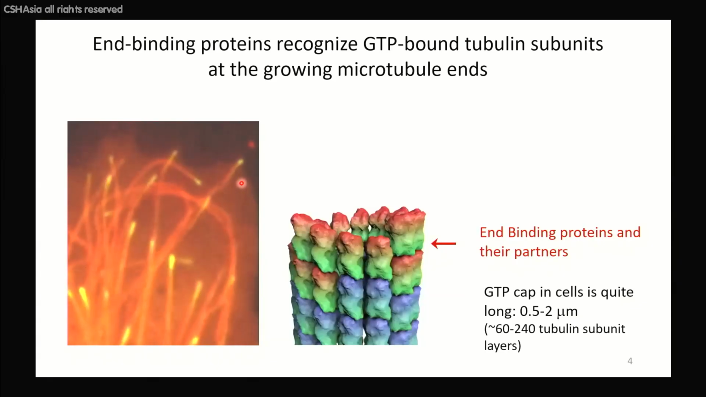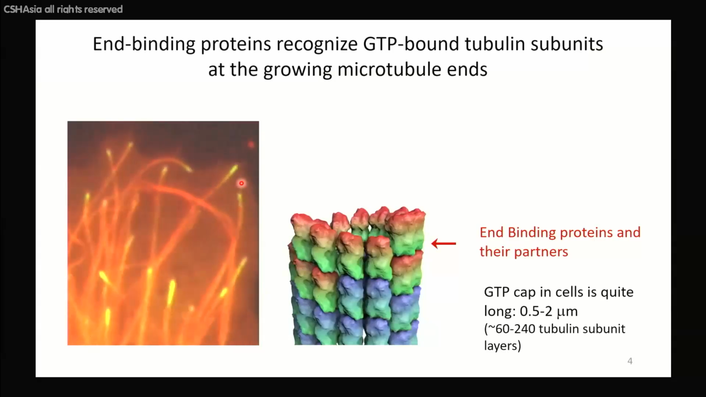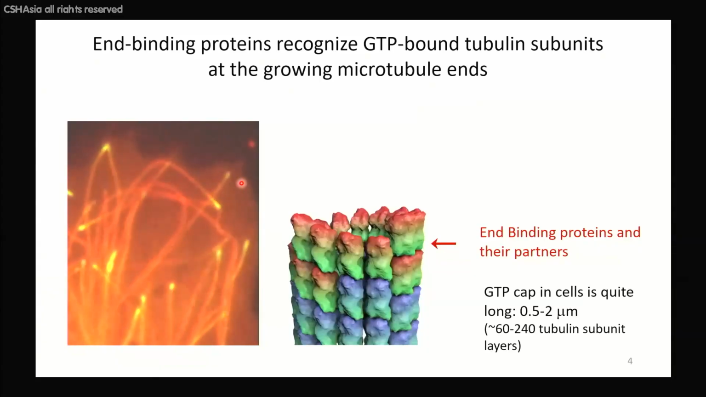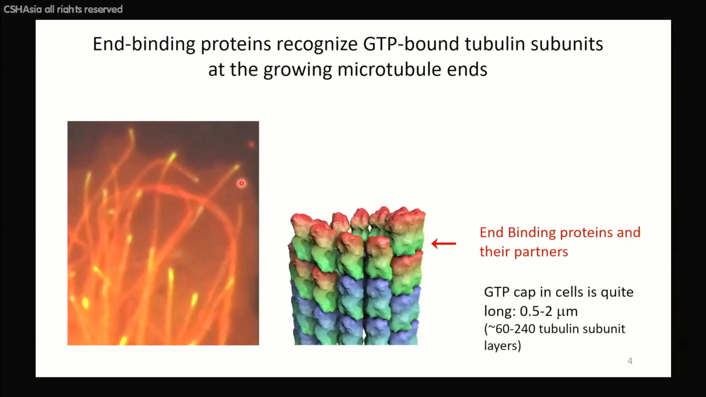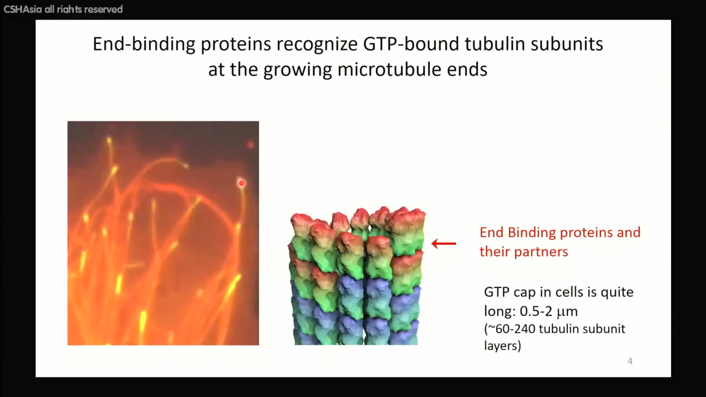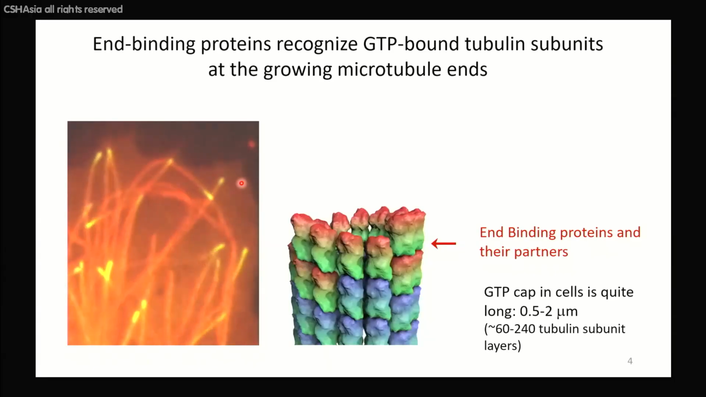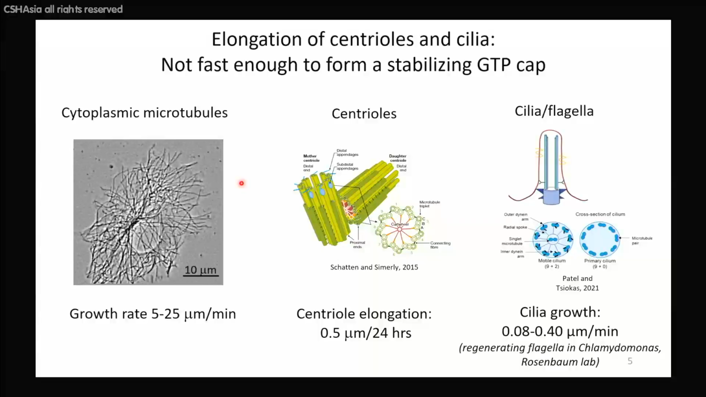Now, this is a very paradoxical situation in a way, because you would think if you can grow something rapidly, you can also grow or build it slowly. Yet for microtubules, if they are built of pure tubulin, growing slowly is a problem, because then they would not be stabilized by a GTP cap and thus would not be able to grow. Yet in our cells, we have not only cytoplasmic microtubules, which grow at a rate somewhere between 5 and 25 micron per minute, but also centrioles and cilia.